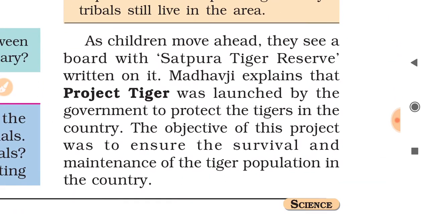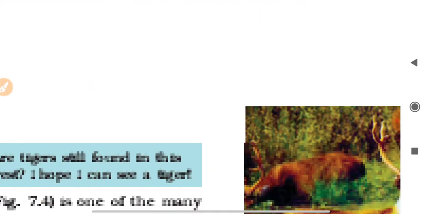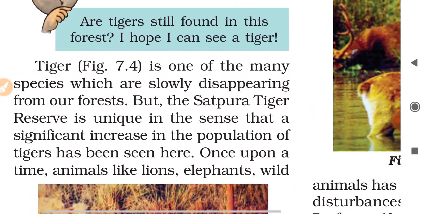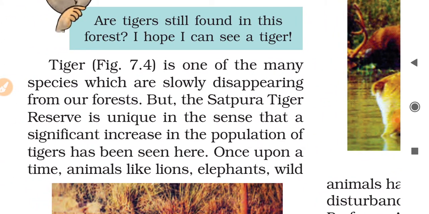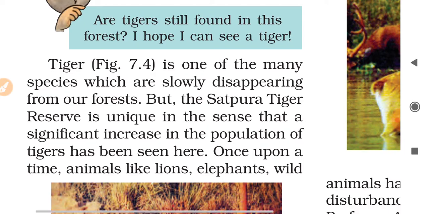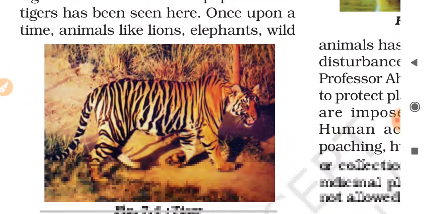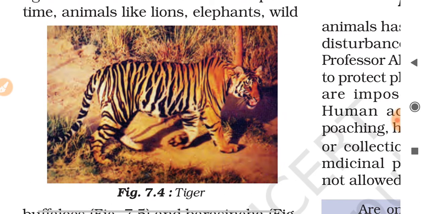As children move ahead, they see a board with Satpura Tiger Reserve written on it. Madhavji explains that Project Tiger was launched by the government to protect tigers in the country. The objective of this project was to ensure the survival and maintenance of the tiger population in the country. Are tigers still found in this forest? I hope I can see a tiger. Tiger, as you see in figure 7.4, this is the image of a tiger.